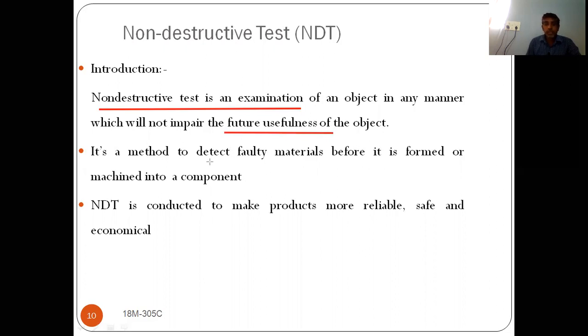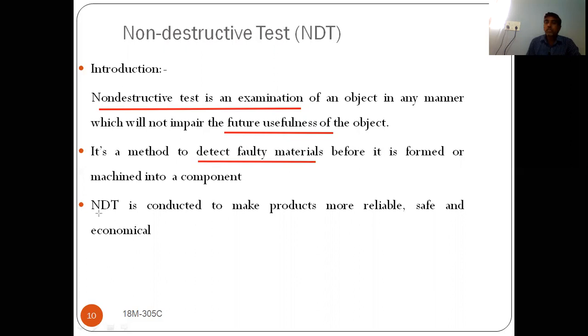In this method, we detect faulty material. In non-destructive testing, we are going to find out the defects of the materials. If you take any machine component or product and go for the NDT test, you are going to find out the defects.